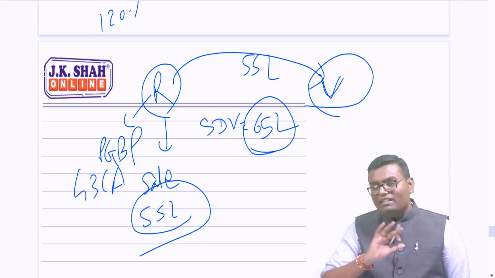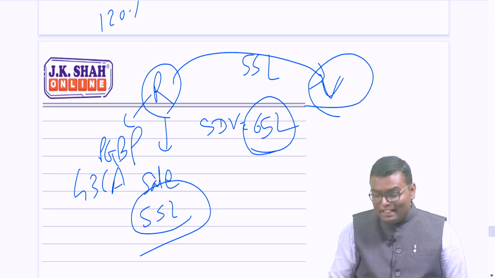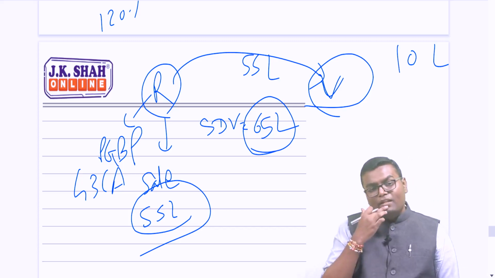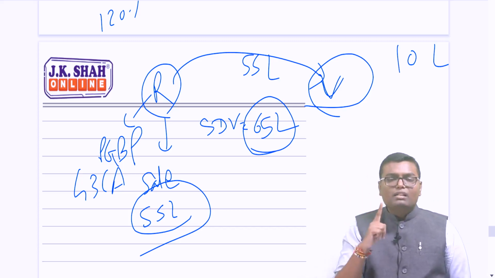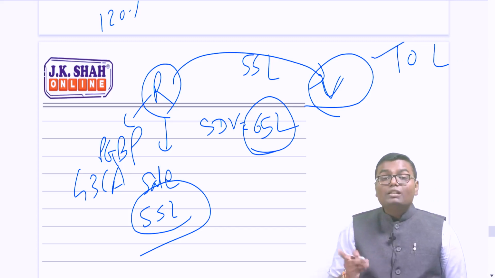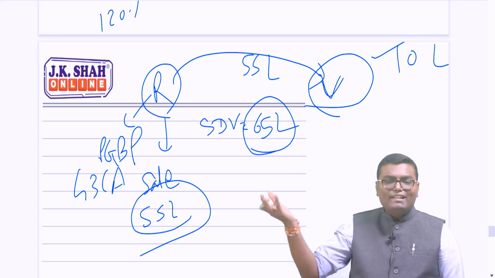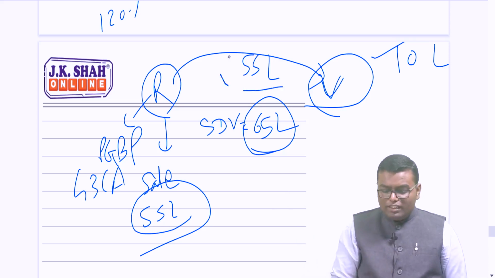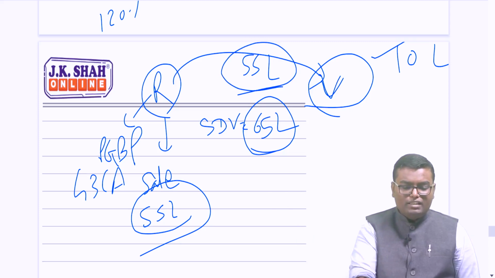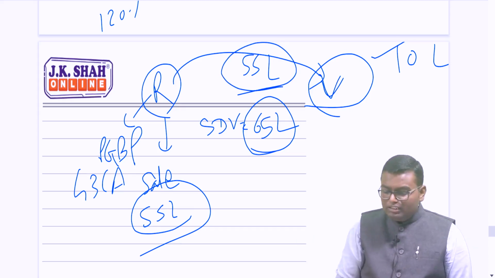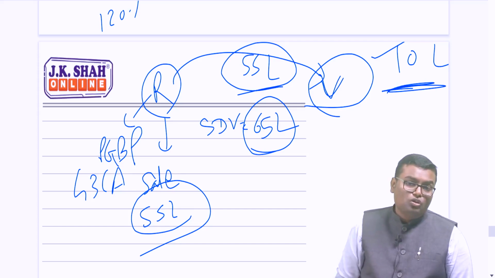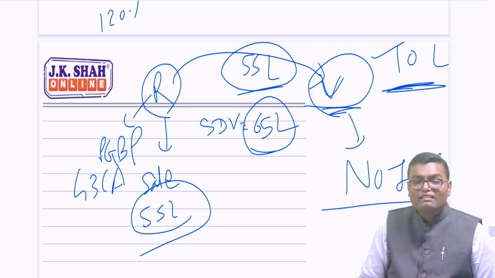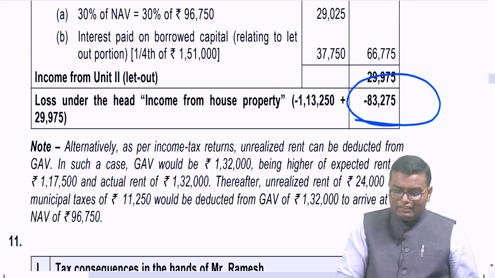Similarly for the purchaser, what is the difference? What is the discount? 10 lakh rupees, because stamp duty value is 65 lakh, he has purchased for 55 lakh, the difference is 10 lakh. This difference should exceed two things. Number one, 50,000. Number two, 20% of actual value, because for the seller we are applying 20%, so for the purchaser also 20%. 55 lakh into 20% will become 11 lakh. Is the difference of 10 lakh more than 11 lakh? No. So for the buyer, nothing will be taxable in IFOS, nothing will be taxable under section 56(2)(x). Are you understanding this first point?